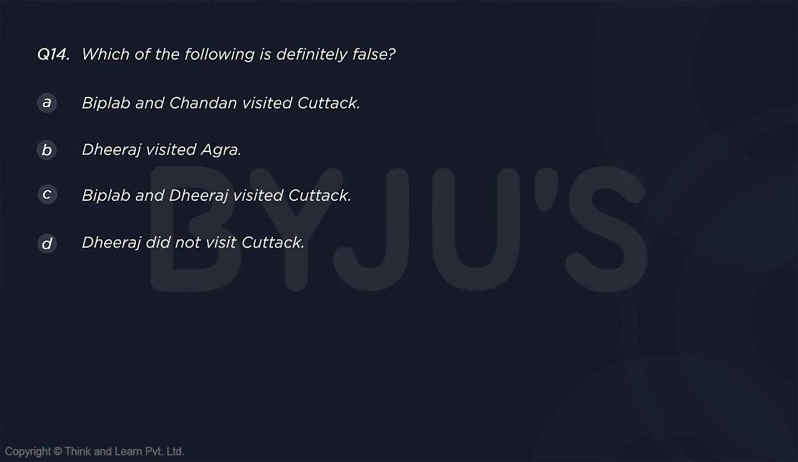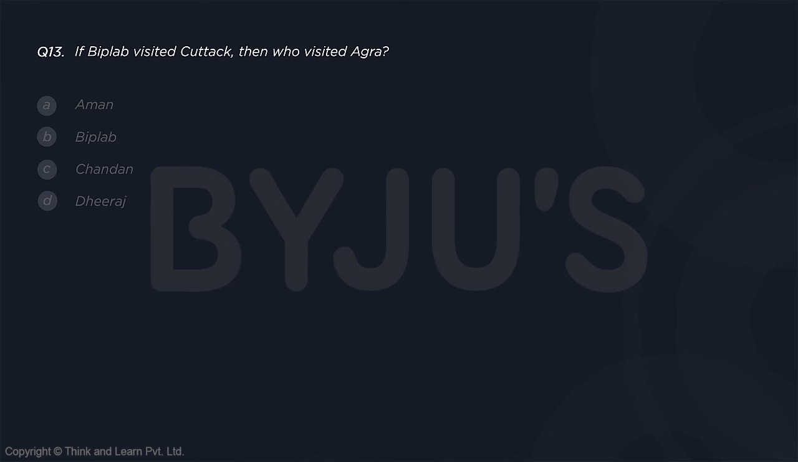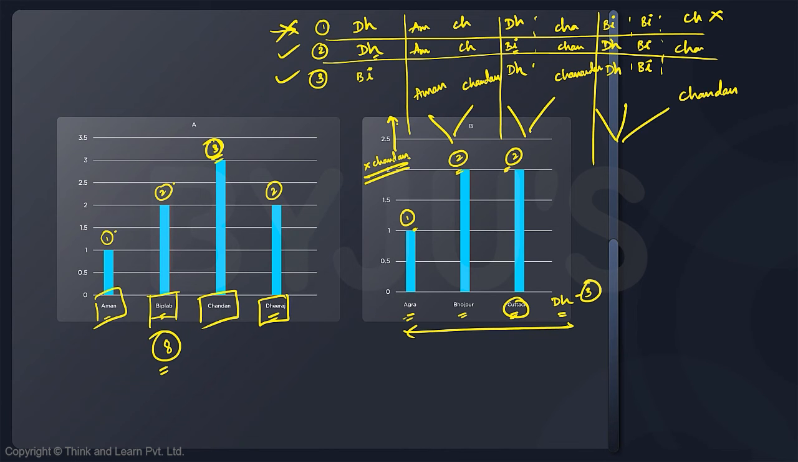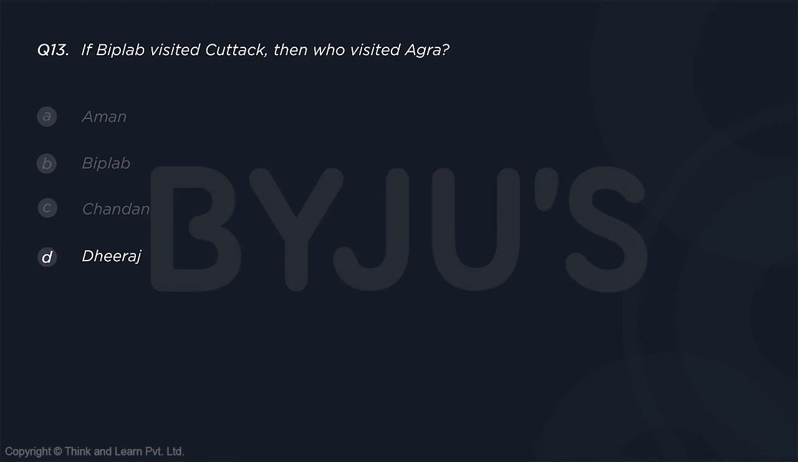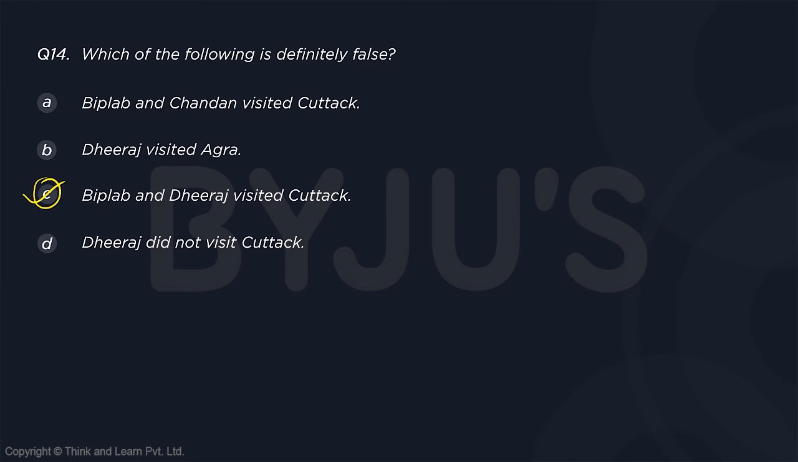Then the next question, which of the following is definitely false? Biplab and Chandan visited Cuttack. Dheeraj visited Agra. Biplab and Dheeraj visited Cuttack. So you'll notice that option C is the correct answer. Biplab and Dheeraj visited Cuttack. B and D cannot visit Cuttack in any of the two possibilities. You can see Dheeraj and Chandan, Biplab and Chandan, but not B and D. So that is not a possibility at all. So that's why the answer for 14th becomes option C.